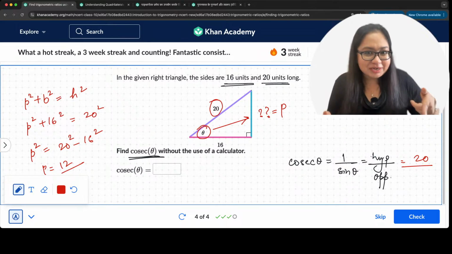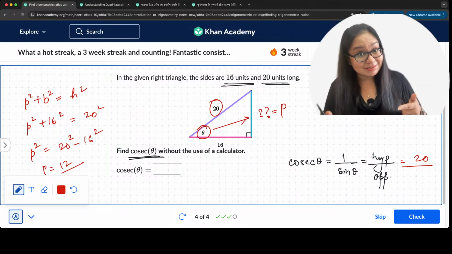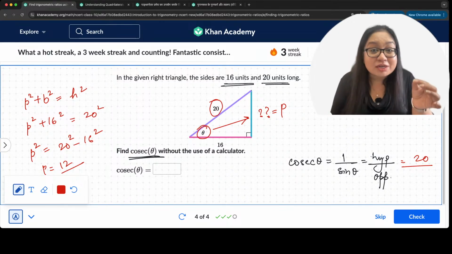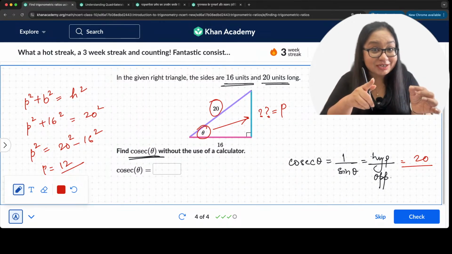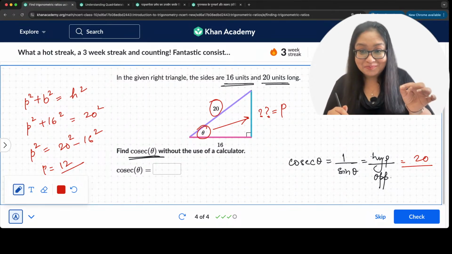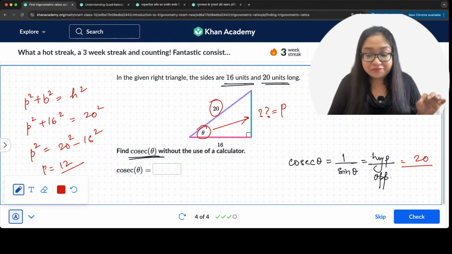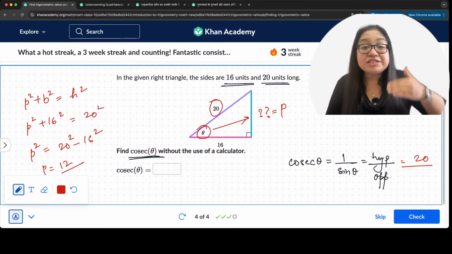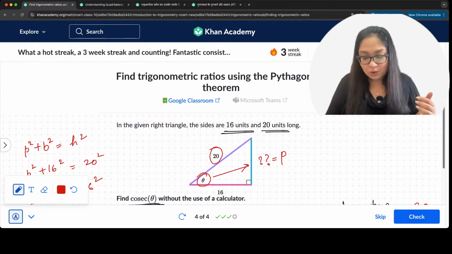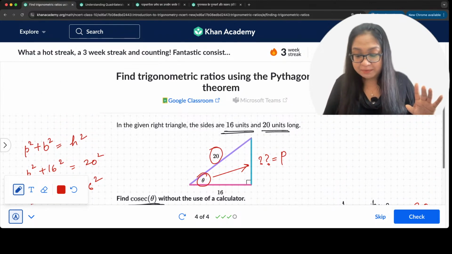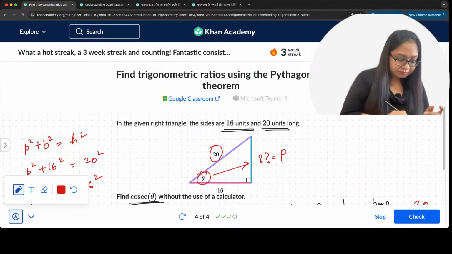Now, some of you will ask, ma'am, how did you know? You did not calculate here. Yes, I did not calculate here. I knew because there is a shortcut. You want to know the shortcut? You can identify the Pythagorean triplets by just looking at them. We have some basic Pythagorean triplets. Let me show you here.